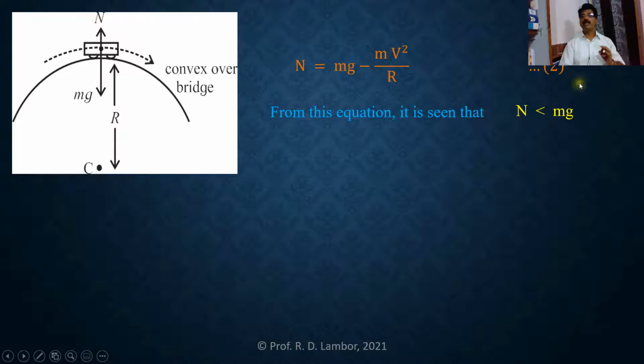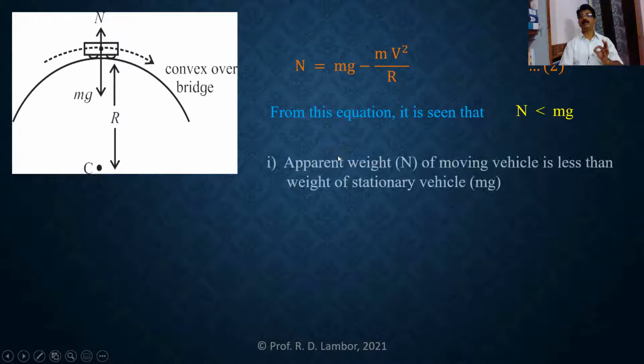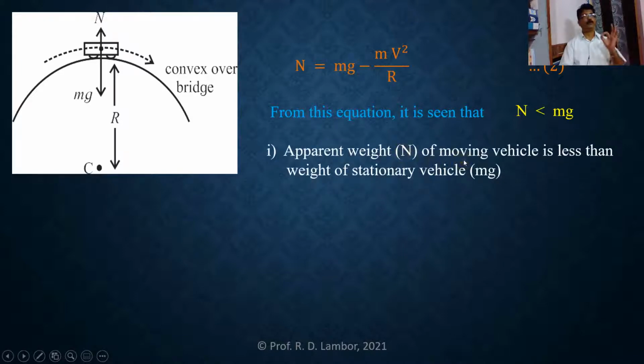So from this equation 2, we can draw two conclusions. First one, apparent weight of a moving vehicle along a convex bridge: if the vehicle is moving along a convex bridge, then in that case, the apparent weight of this vehicle, that means N, is always less than the weight of stationary vehicle. So this was the first conclusion that we can draw from equation 2. Also, we can draw one more conclusion from this equation 2.